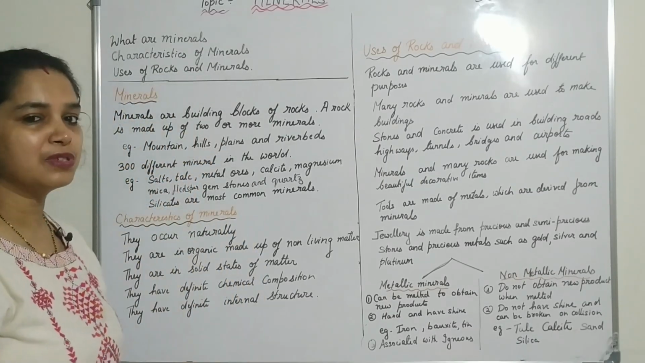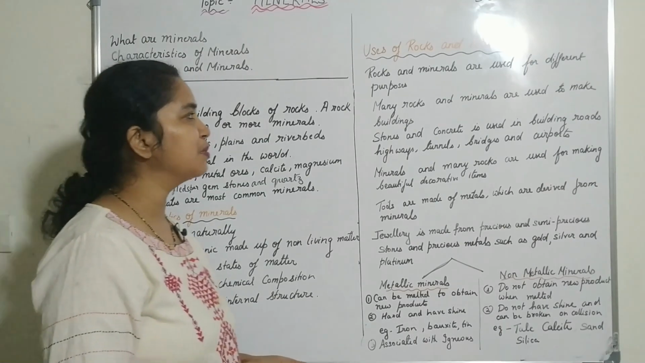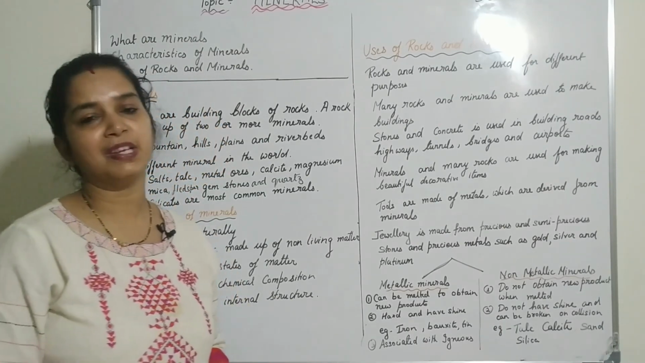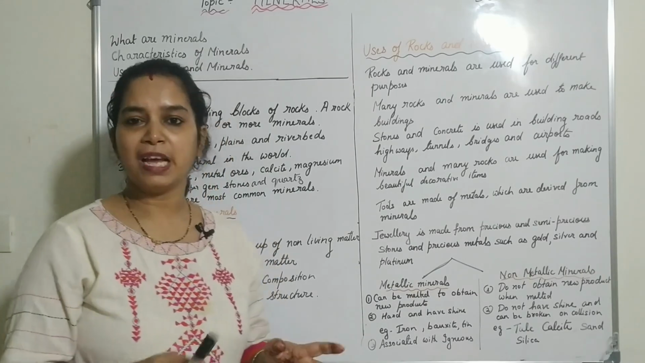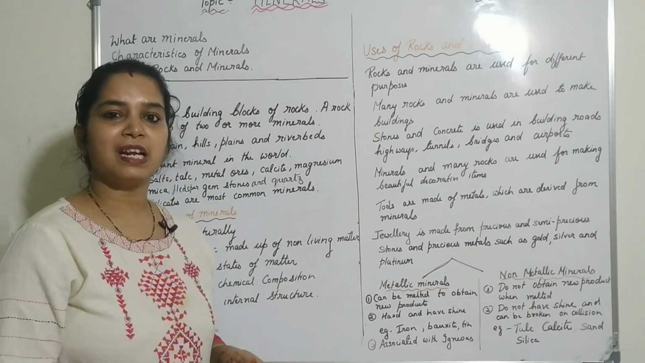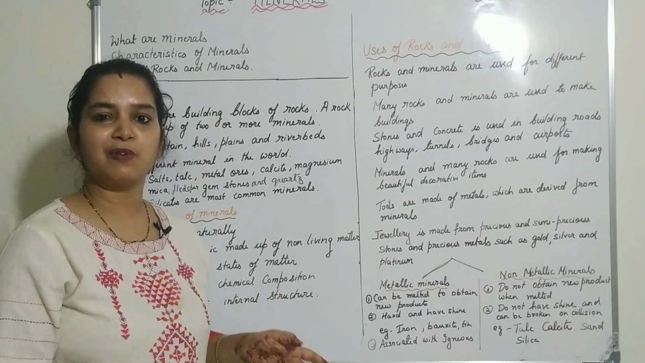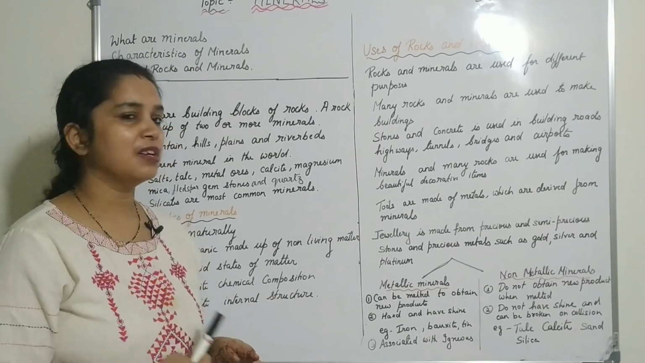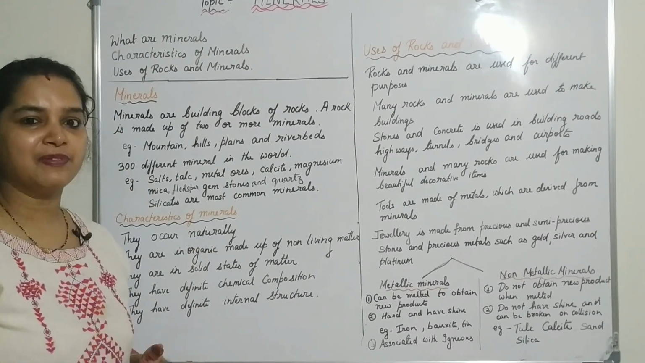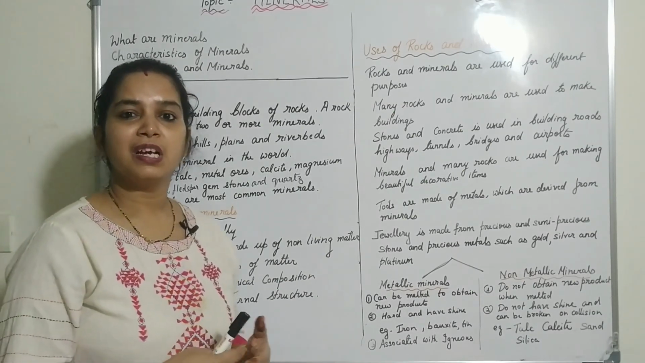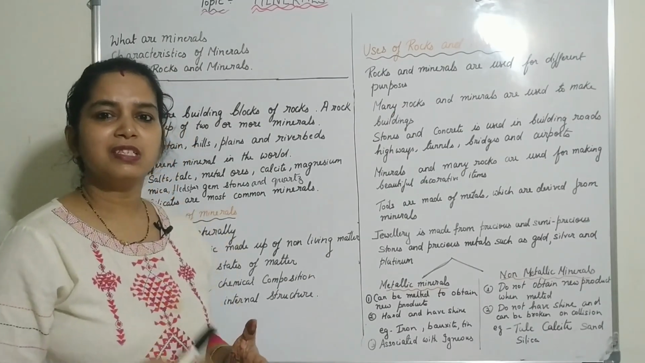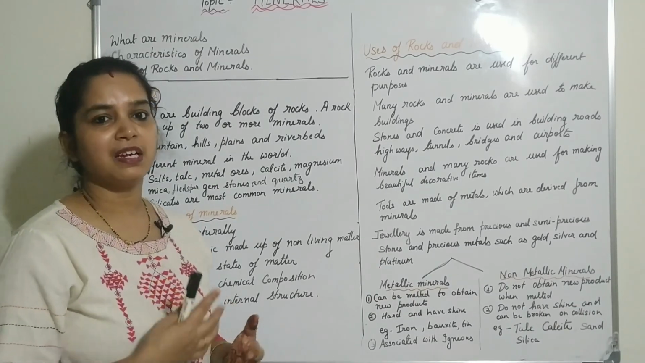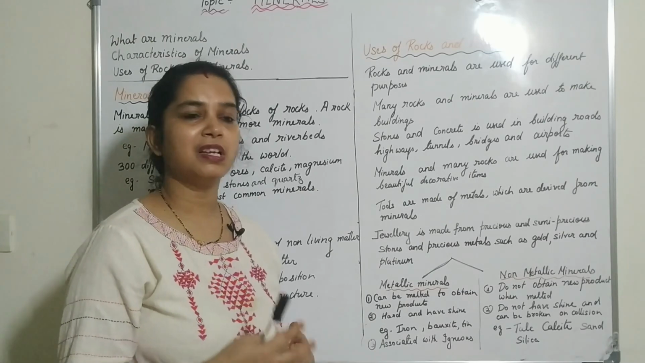Now coming to the uses of minerals, where the minerals are used. Rocks and minerals are used for different purposes and they are very useful in day-to-day life. Like the granite rock which we use on the slab of a kitchen, that is the most important rock that we use. And graphite is used in the lead of the pencil. So these are some of the rocks that contain minerals and are used in day-to-day life.